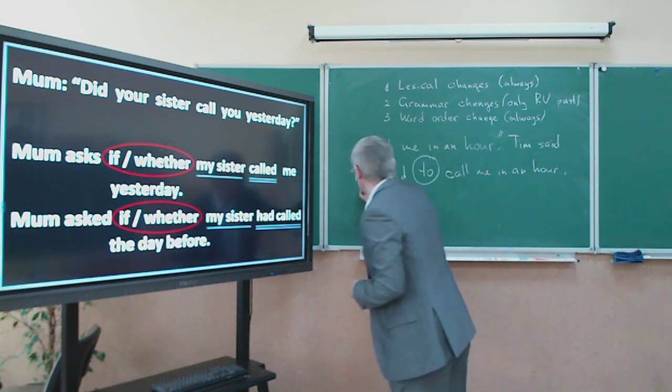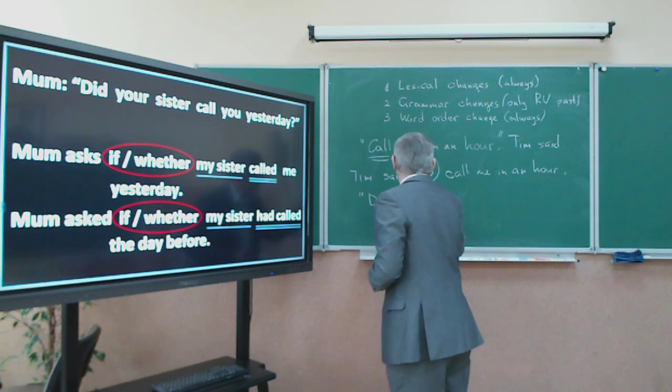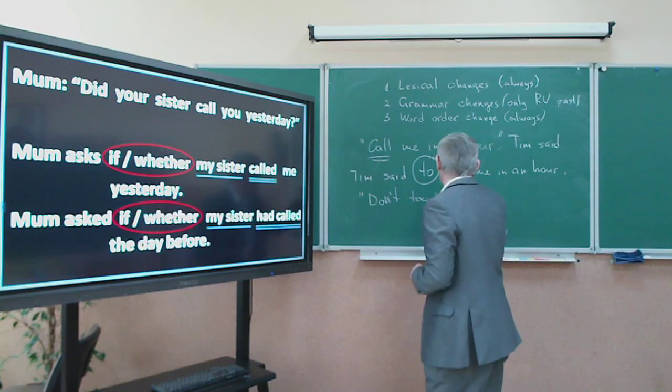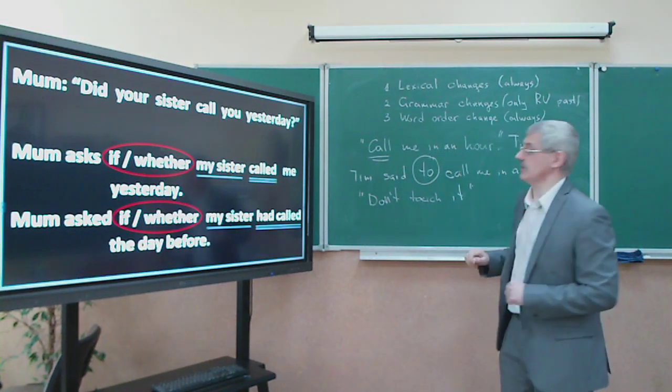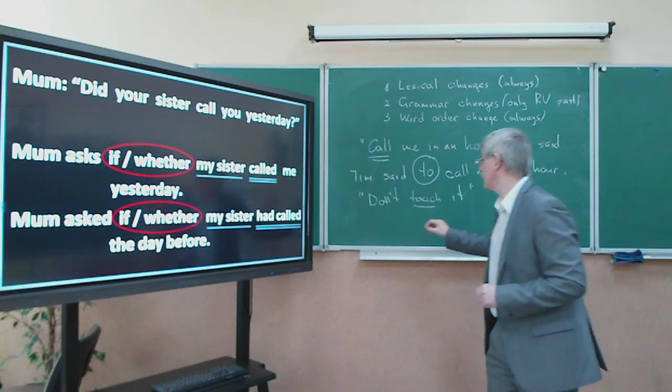If we have a prohibition, заборона. For example, don't touch it. Не торкайся цього. So, it's also imperative.